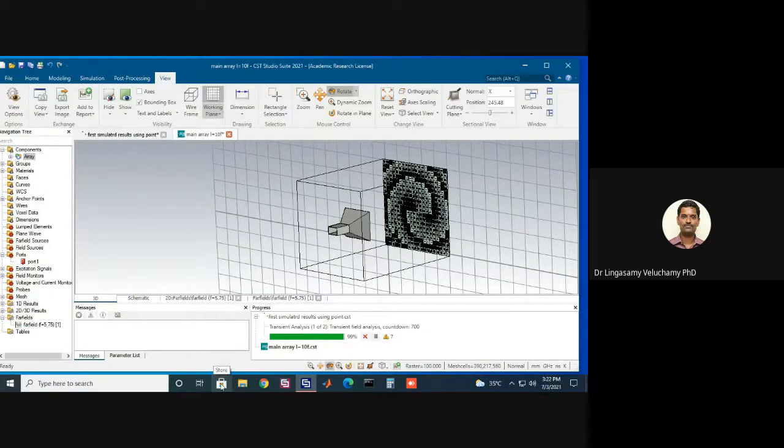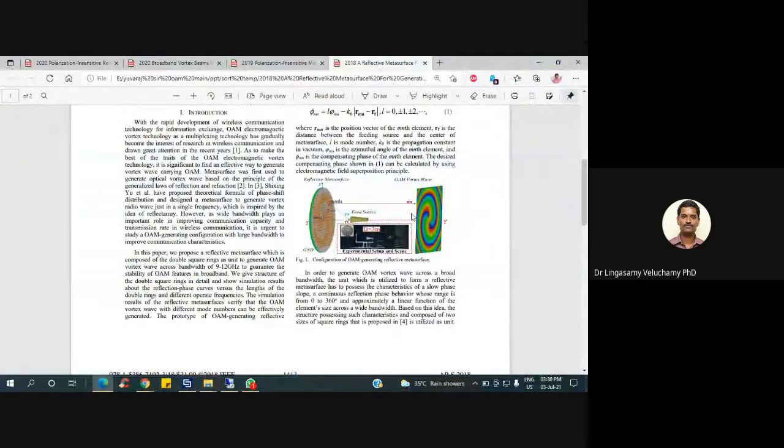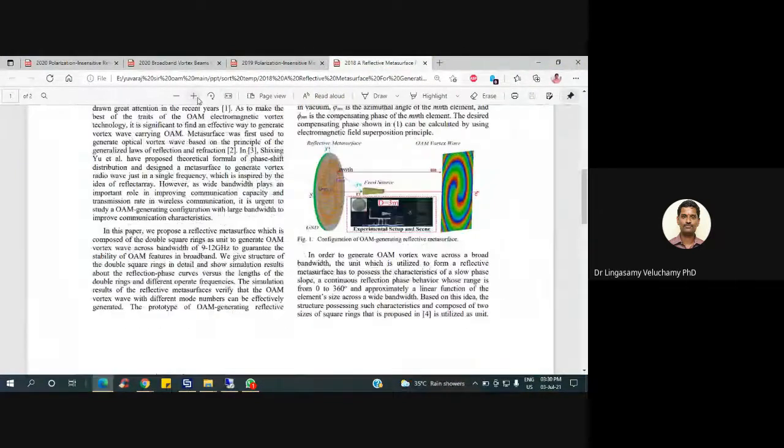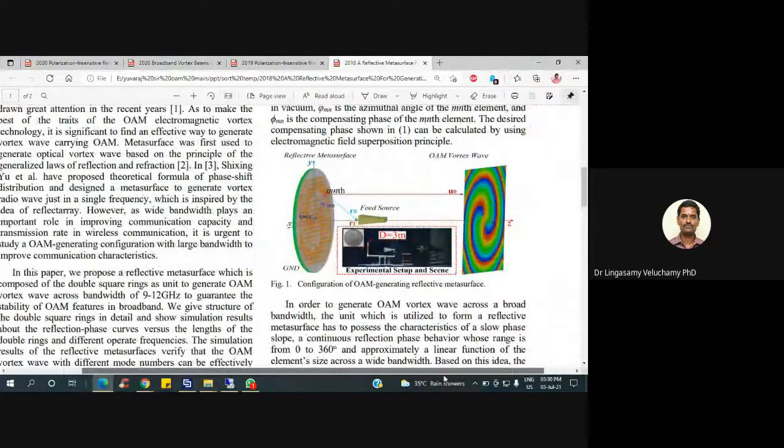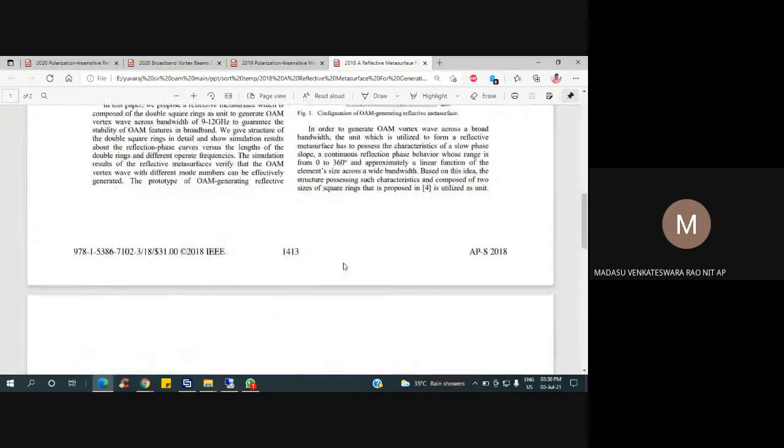Can you go back to the paper? Can you zoom it a little bit? Here you can see RF is there and R naught is there, right? That distance is dictated by the theta, right? Theta is the angle subtended by the horn with respect to R naught and RF. So at the edge it should be tapered. They might have mentioned the taper, for example, 10 dB taper we have kept like that.